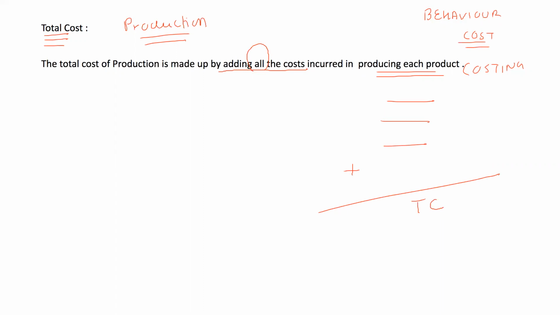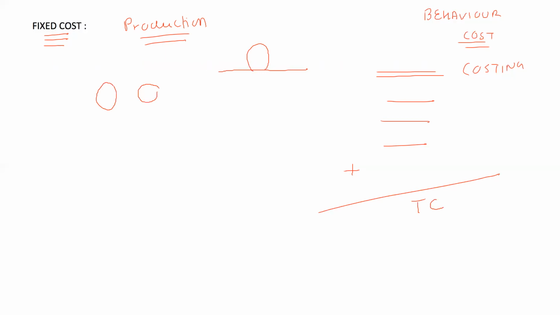So in accounting terms, our total cost is a summation of our total variable cost and total fixed cost. It is a summation of total variable cost and total fixed cost. Let's see what we mean by fixed cost. You might know about fixed cost a little bit.